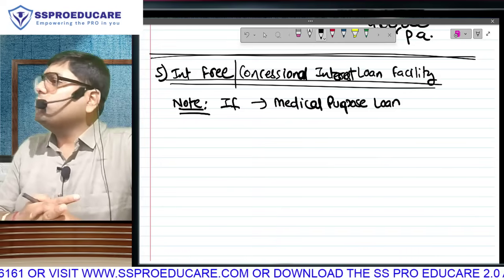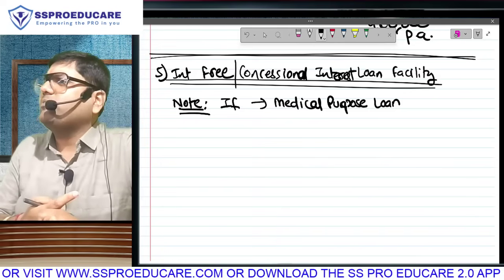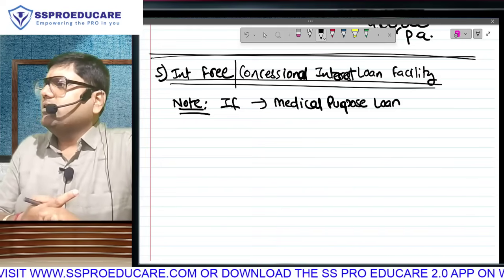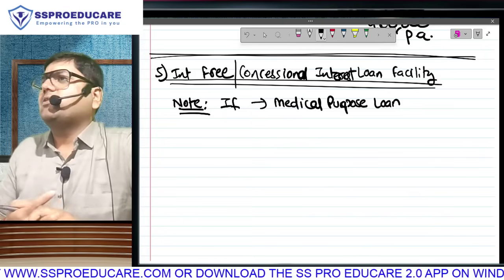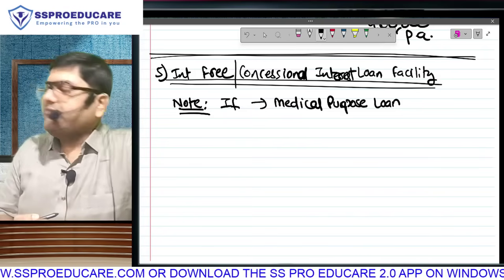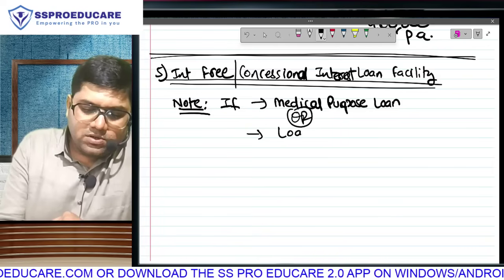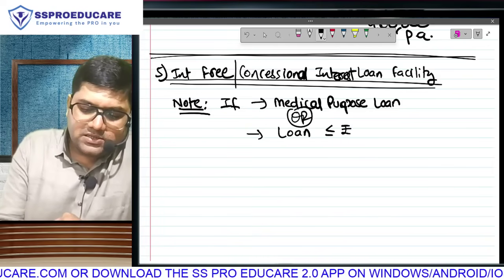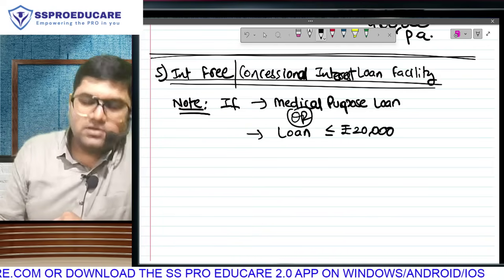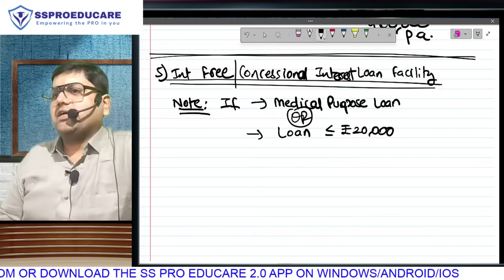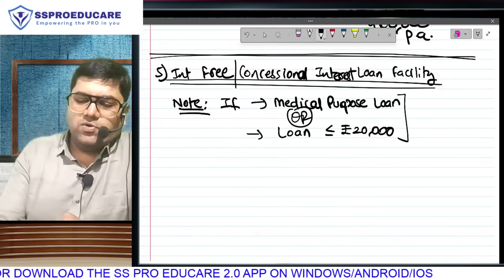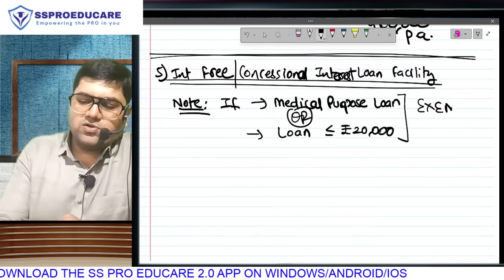And how do you guess employees practically repay these loans? Slowly and gradually by getting some amounts deducted from their salary. If it is a medical purpose loan, or if it's a loan of up to rupees 20,000, a very low amount, less than or equal to 20,000, in both these cases the perquisite is going to be exempt.